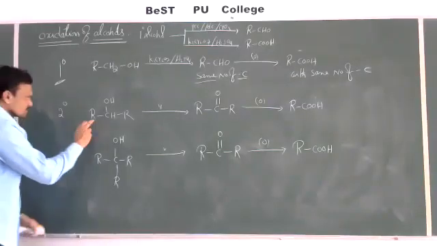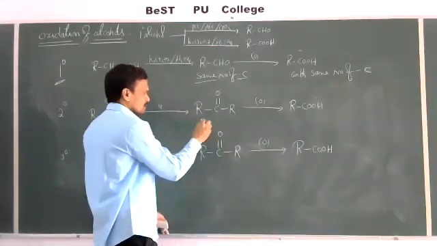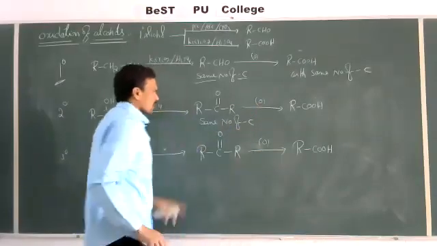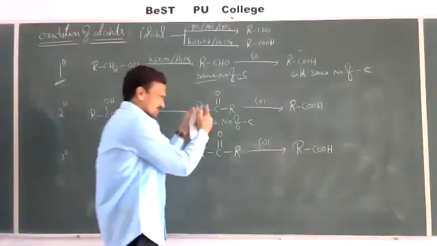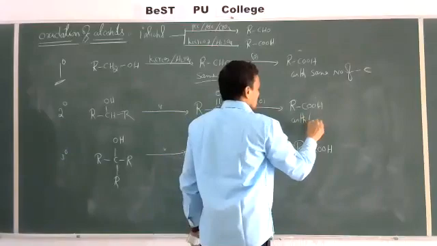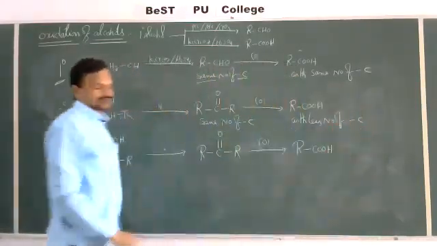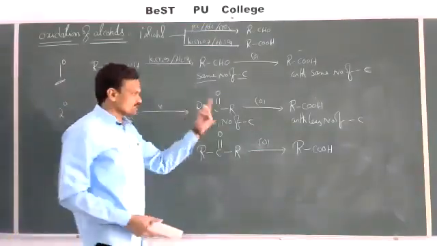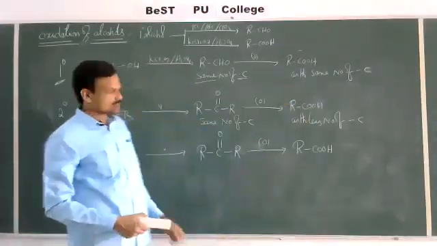Whereas secondary alcohol on oxidation first gives ketone with the same number of carbon atoms, but this ketone on oxidation gives carboxylic acid with a lesser number of carbons. This is the difference. Alcohol gives ketone with the same carbons, whereas ketone gives carboxylic acid with fewer carbon atoms.